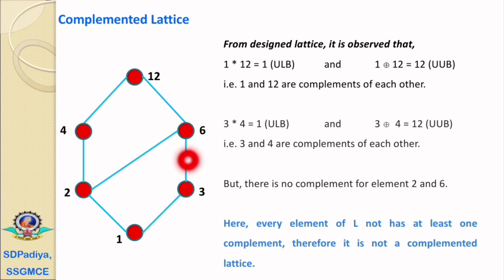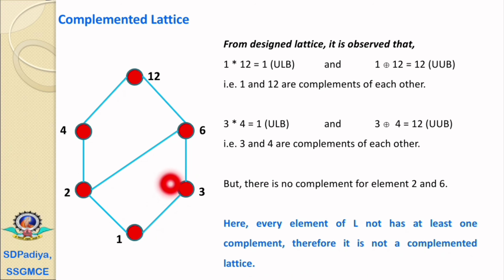Now, if we try to find the complement of 3, then the complement of 3 will be 4, because 3 meet 4: 3 goes to 1, and 4 to 2, 2 to 1, means 3 and 4 meet at 1. And this 1 is the universal lower bound.